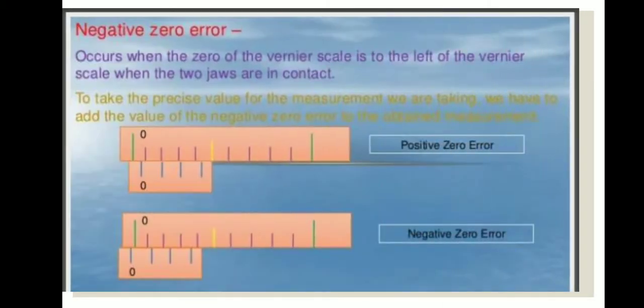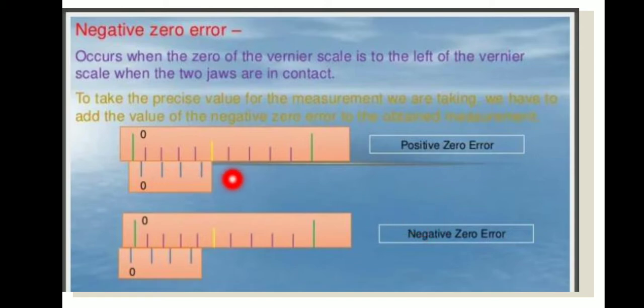Negative zero error occurs when the zero of the vernier scale is to the left of the main scale zero when the two jaws are in contact. To get the true value for the measurement, we have to add the value of the negative zero error to the obtained measurement. Positive zero error and negative zero error.